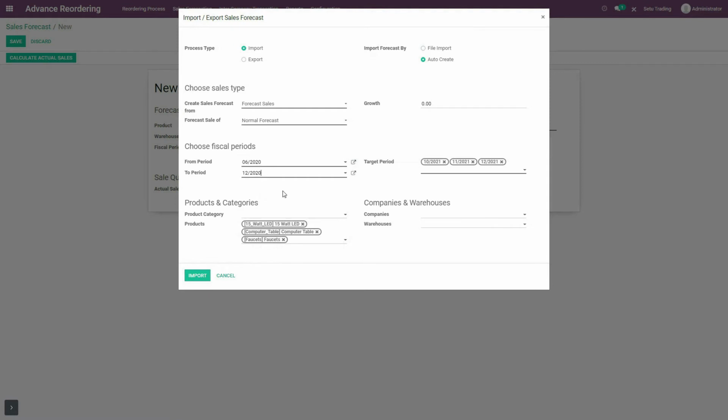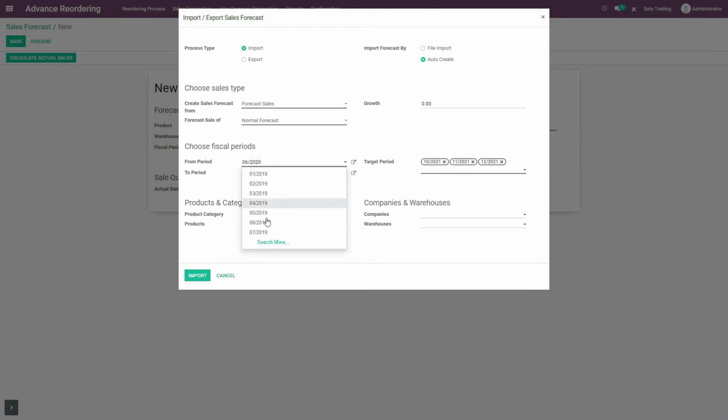So what it will do is use forecast quantity data of this year 2020 from June to December month and calculate forecast quantity for this target period months for these products, if I have chosen forecast sales method. If history sales method is used, then past sales history of these products for this month, that is fiscal period, will be considered, and future prediction of these products for this month, that is target period over here, will be calculated.